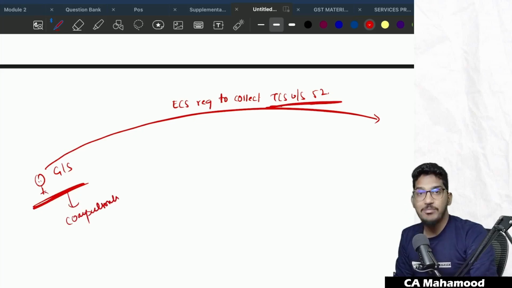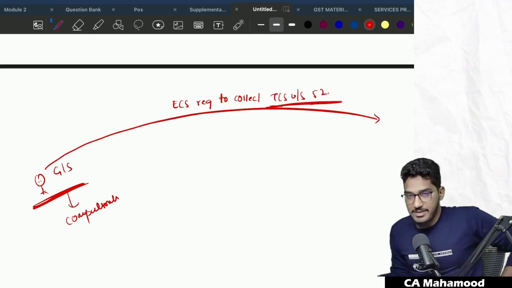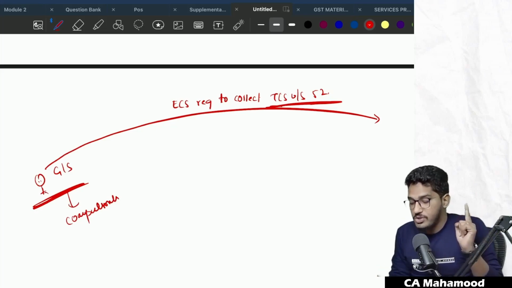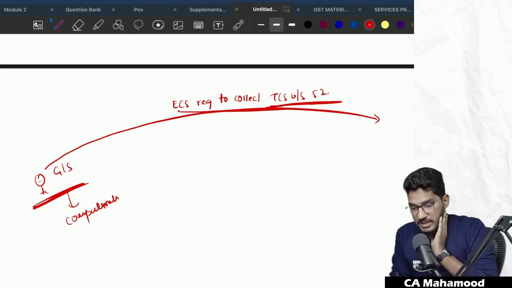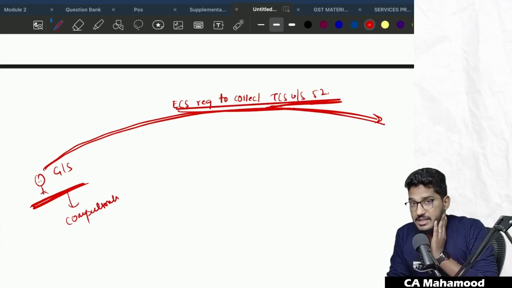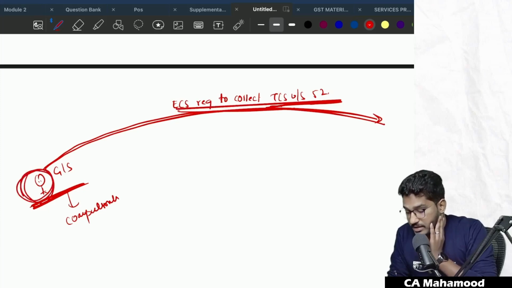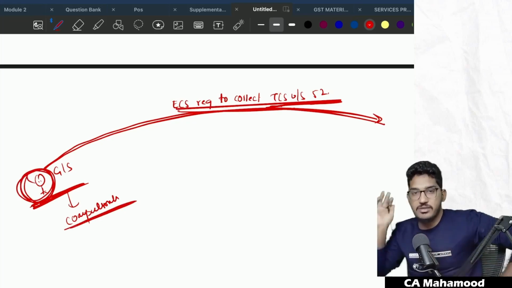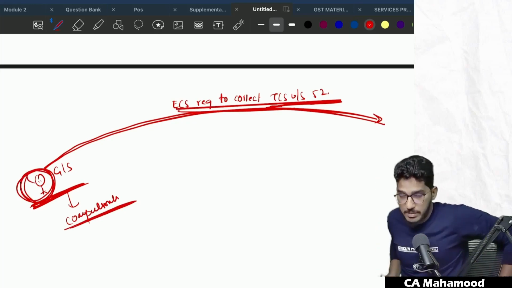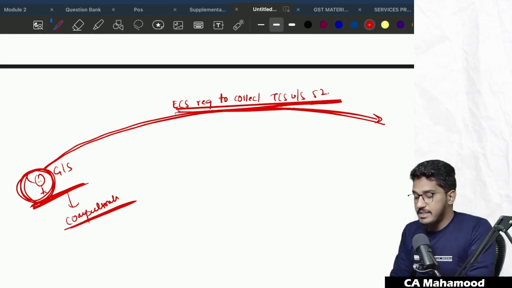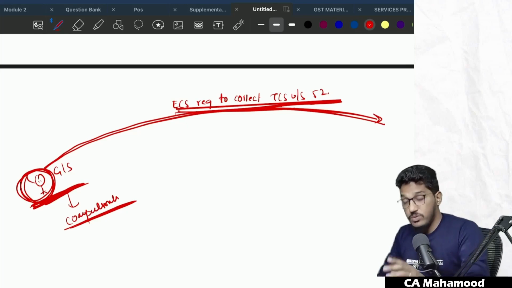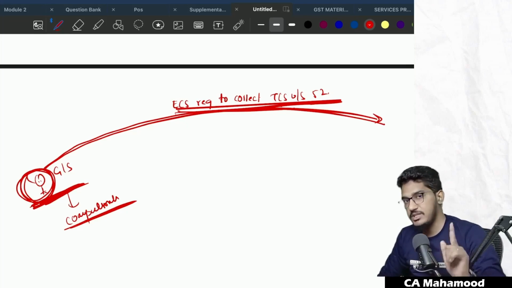Able to understand the summary? So first, the act told every e-commerce operator who is required to collect TCS under section 52 to obtain compulsory registration. Then they told that every supplier who is making a supply of goods or services through the e-commerce operator who is required to collect TCS under section 52, even those suppliers are also required to take compulsory registration. This is what the act initially told.